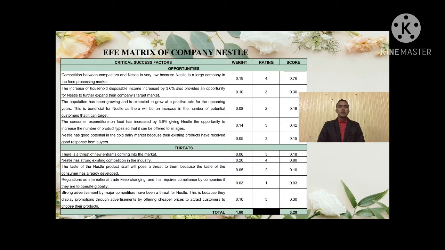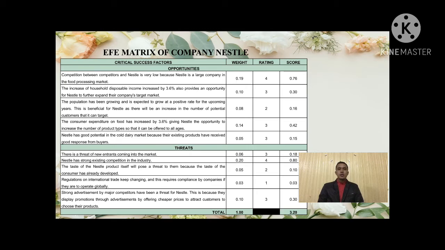For opportunities to Nestle, the population has been growing and is expected to grow at a positive rate for the upcoming years. So it is beneficial for Nestle as there will be an increase in the number of potential customers it can target. Furthermore, the threat for Nestle is the company has strong existing competition in food processing industry like Hershey's and Mars, where this factor rating 4 that shows superior response.